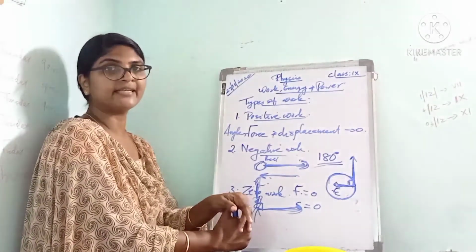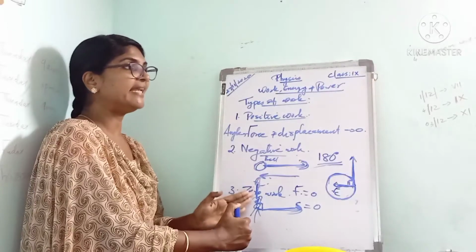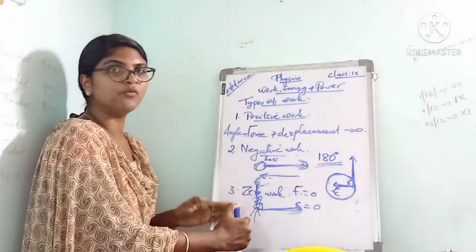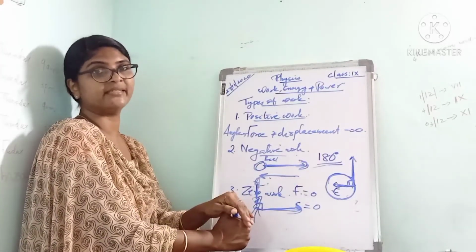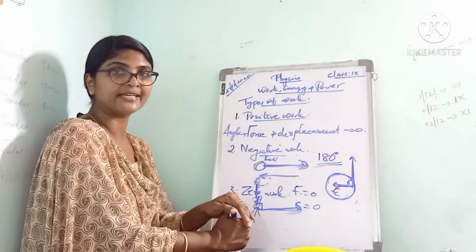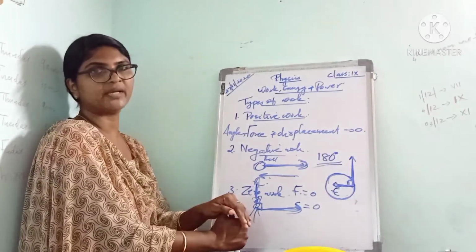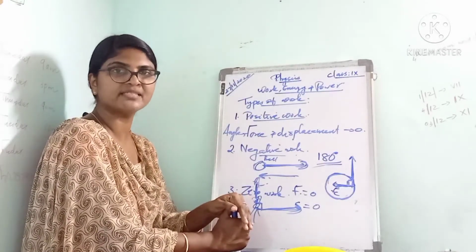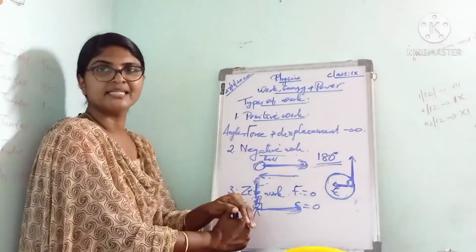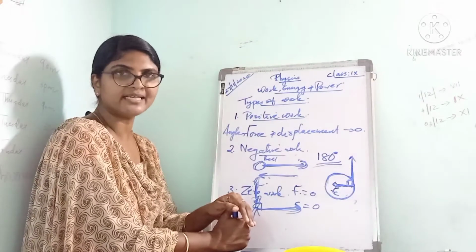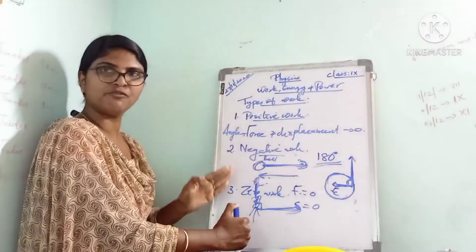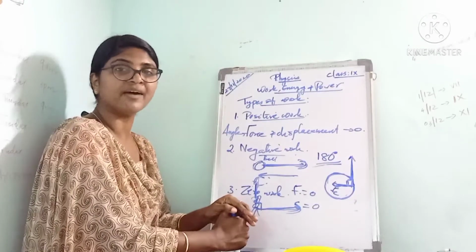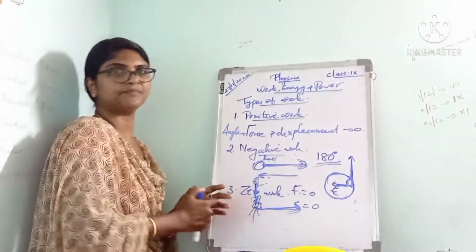You can consider another example. A man carrying a heavy load on his head and moves in the horizontal direction. Here the work done by the lifting force is actually 0. Also when a boy pulls a wall, the displacement is 0. So the work done is 0. Okay, all of you got it? These are the 3 different types of work: positive, negative and 0 work.